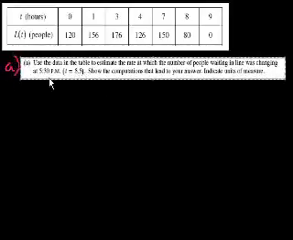You probably can't read it, but it says use the data in the table to estimate the rate at which the number of people waiting in line was changing at 5:30 p.m. They don't give us any data on 5:30 p.m. They give us 4 p.m. and 7 p.m., or t equals 5.5, right? Show the computations that lead to your answer. Indicate the units of measure. So what do they want to know?